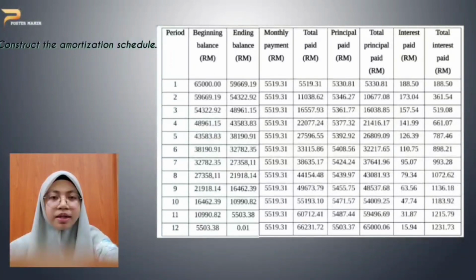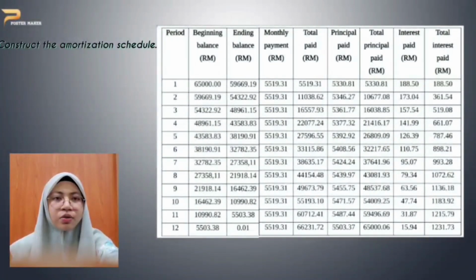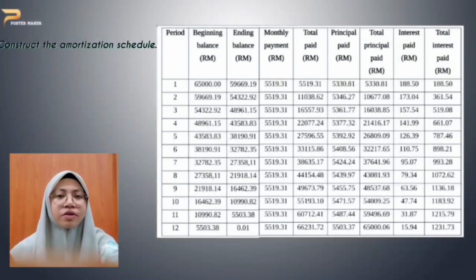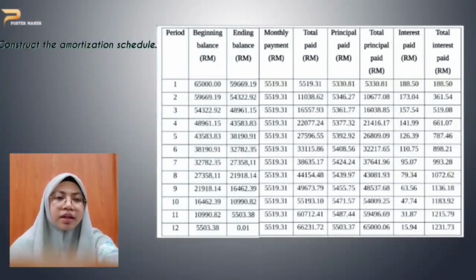the monthly payment is the same in every month, which is 5,519.31. To find the total paid, we just have to add the first month of the monthly payment and the second month of the monthly payment, then we get the total paid. Then we continue with interest paid. Interest paid we get from beginning balance times interest 0.0029. Then the answer is 188.50. The total interest paid for the first month is the same.